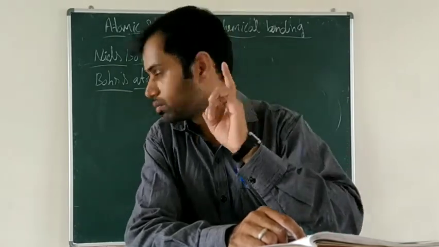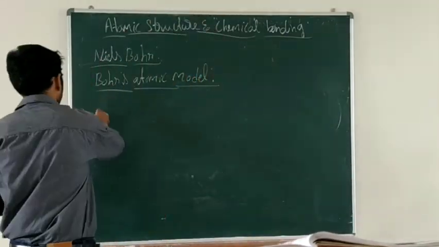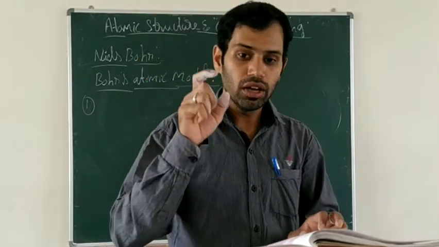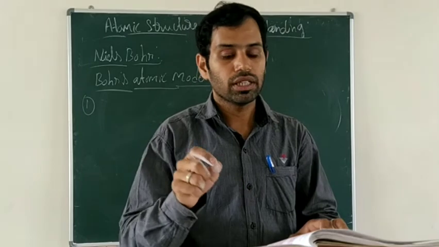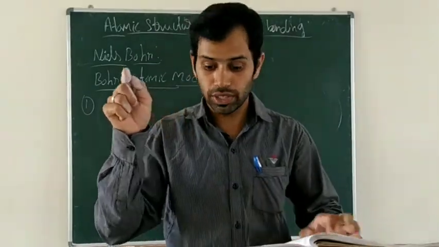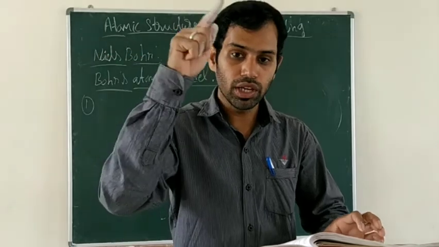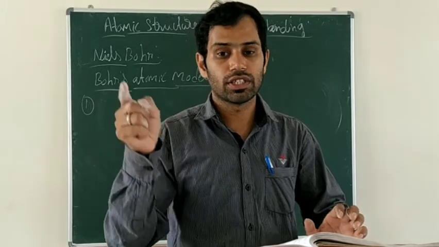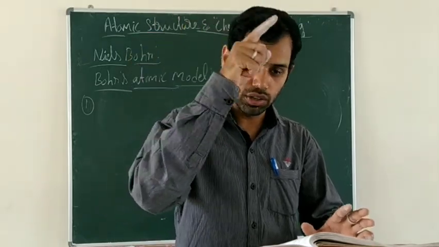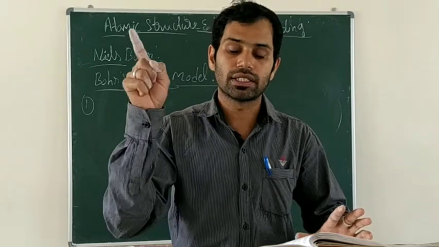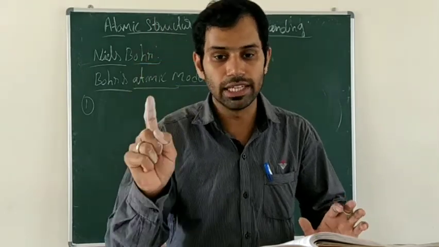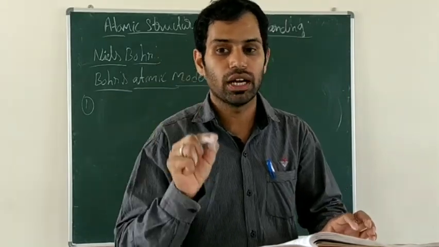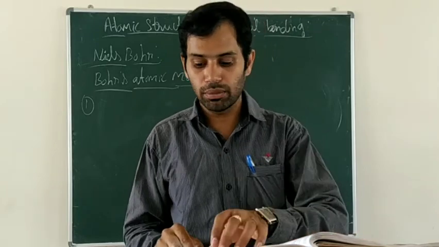The first point of Bohr's atomic model, which we already know, is that when electrons revolve around the nucleus, they are confined to fixed orbits. The electrons move in fixed orbits, which he called shells or energy levels. And each shell has a fixed amount of energy.